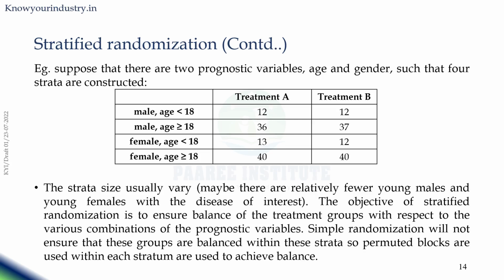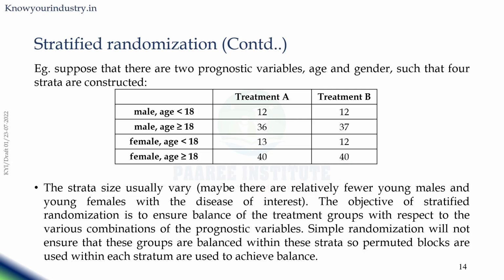In a stratified randomization, suppose there are two prognostic variables, that is age and gender. There are 4 strata that can be constructed in this example: male with age less than 18, male equal or more than 18, female less than 18, and female equal or more than 18. So here treatment A will be assigned to 12 subjects, and equally for treatment B also. And in case of age more than 18, you have 36 and 37 in group A and B respectively. In case of female, again it is 13 and 12. And in case of female more than 18, it will be 40 and 40.